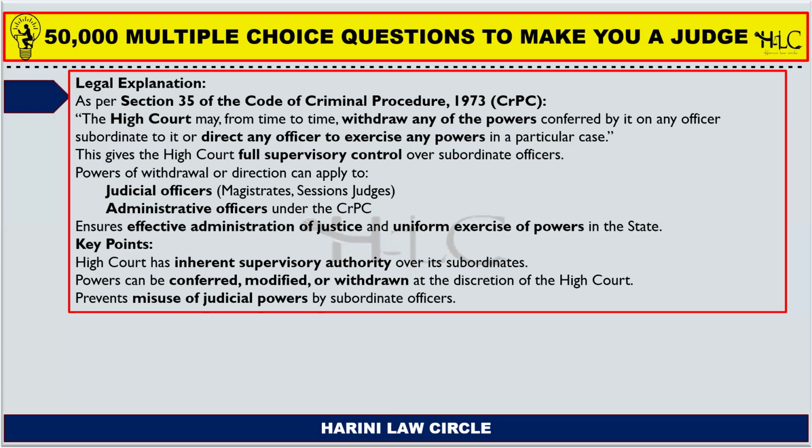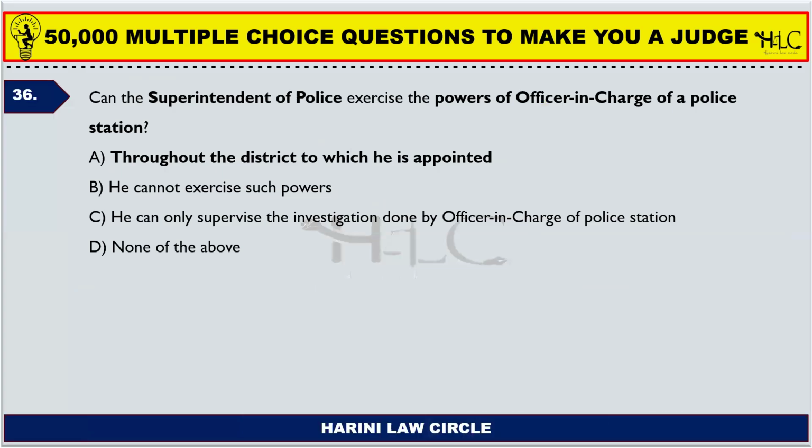and the powers of withdrawal or direction can apply to judicial officers like magistrates of first class, second class, chief judicial magistrates, sessions judges, additional judicial magistrates or assistant judicial judges. So it applies to all judicial officers and administrative officers under the Criminal Procedure Code. Administrative officers include district magistrates and executive magistrates also. So this ensures effective administration of justice and uniform exercise of powers in the state. Can the superintendent of police exercise the powers of officer in charge of a police station?